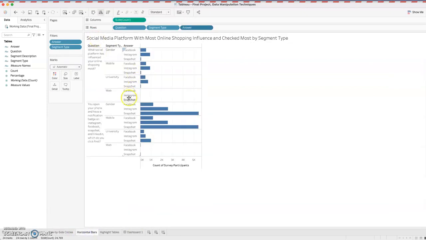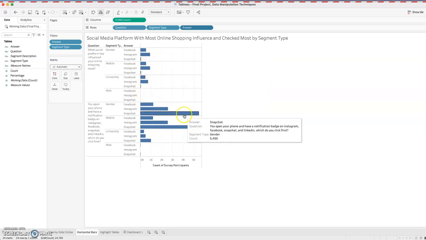And if we come here and look at it, the first question is online shopping influence, and we see that it's essentially Instagram again, right? We're not including none, so we can see Instagram is the highest for each segment type, except for web. We didn't have any participants from the web here.